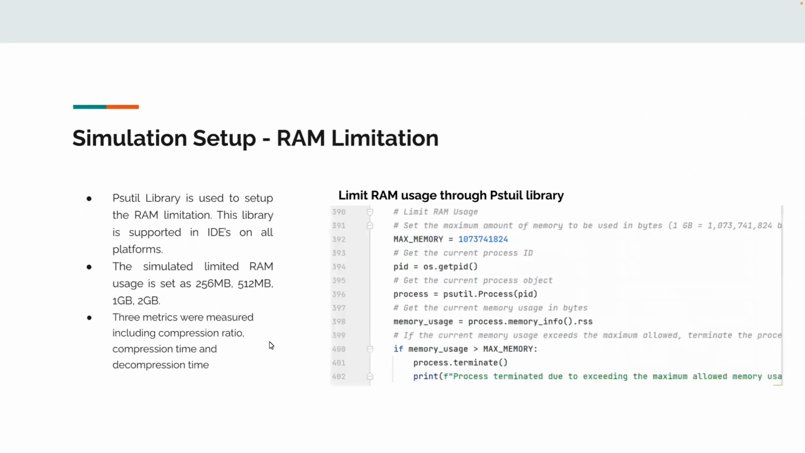RAM limitation. To set up the RAM limitation for the simulation, we used a Python library called psutil to set the maximum amount of memory for the current thread. The psutil library is supported in IDEs on all platforms we compared. The simulated limited RAM usage is set as 256 megabytes, 512 megabytes, 1 gigabyte, and 2 gigabytes.